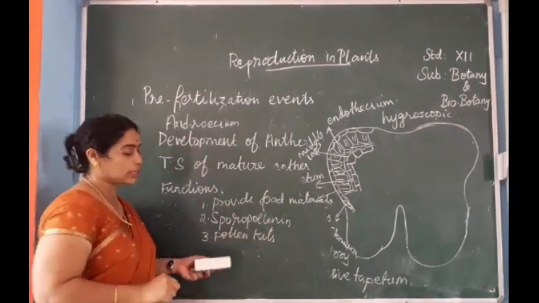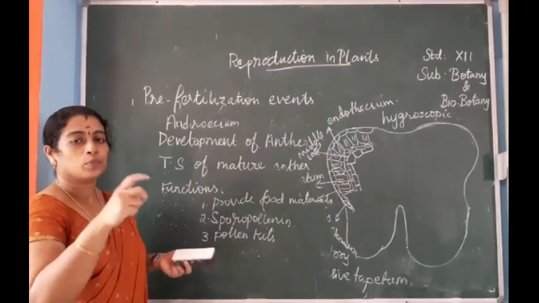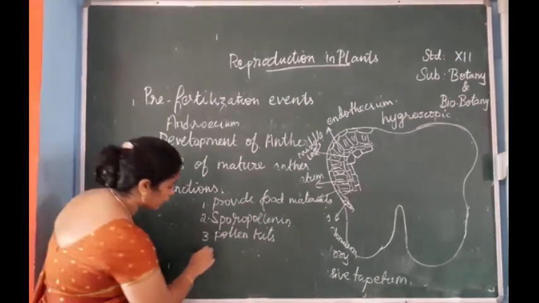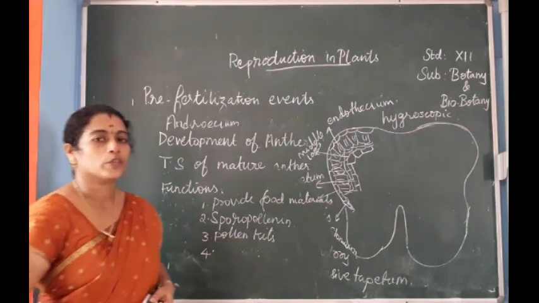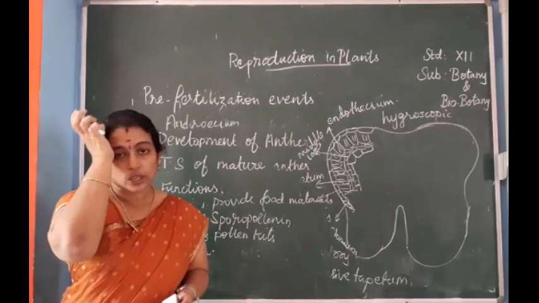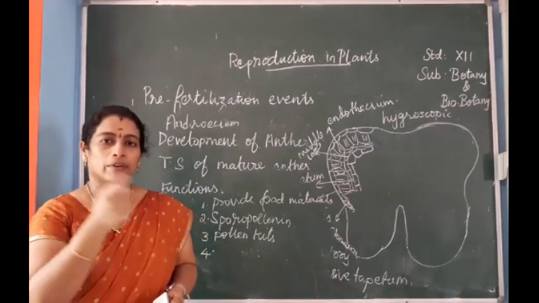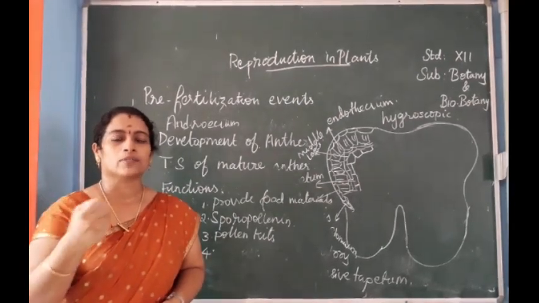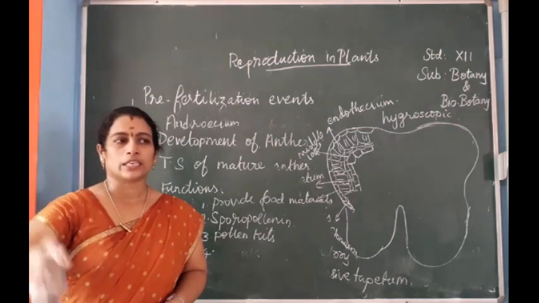Pollen kit formation is done by the tapetum. It will provide the protecting layer of the pollen grains. Then finally, it helps in the formation of rejection bodies. The protein which is required for the formation of rejection bodies by the stigma is provided by the tapetum. Rejection means some of the pollen grains will not be accepted by the stigma and will be rejected out.